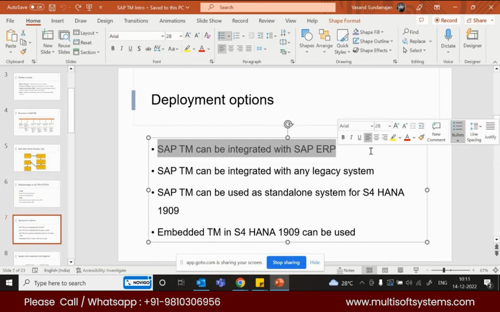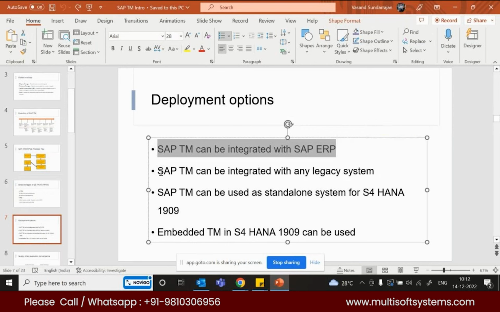As you know, only 25 to 30 percent of the customers have migrated from ERP to S4HANA. Still 70 percent of the customers are working on ECC only. So if they want to use transportation management, they have to buy it as a separate server and integrate with ERP.